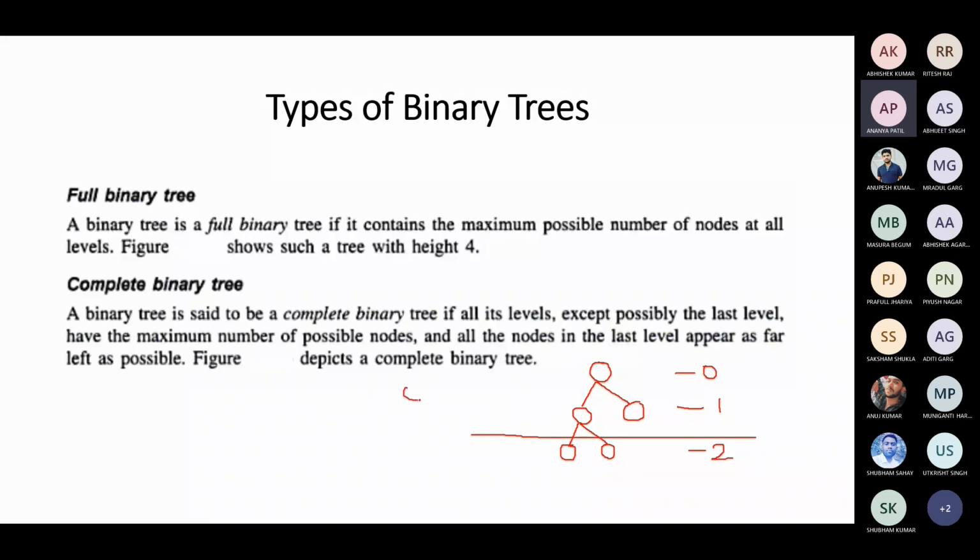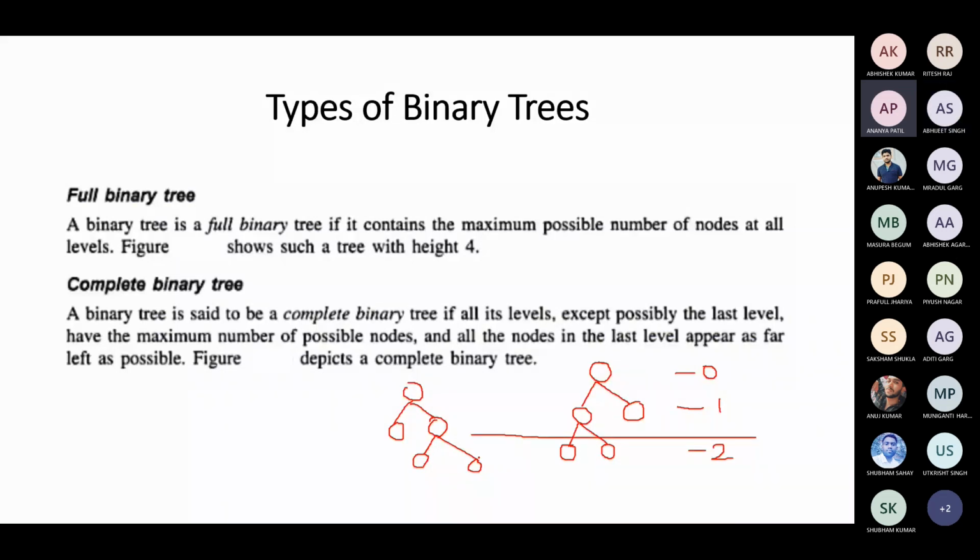Suppose this has two children like this. Now I'm filling here. Is this a complete binary tree? No, sir. Why?